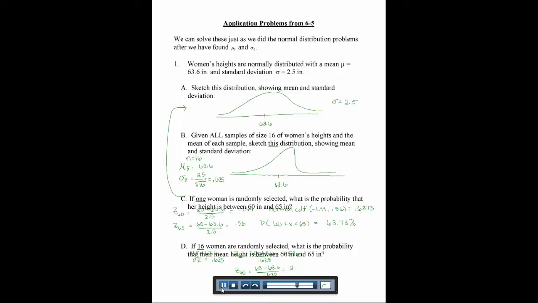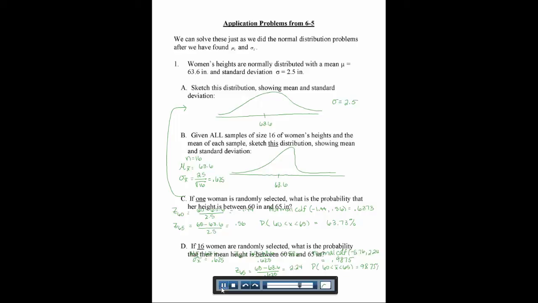And if we do the z-score of 65, we would have 65 minus 63.6 over 0.625, which would give us 2.24. So again, now that we have these z-scores using the different standard deviation, we go back and use the normal CDF, just like we did above, from negative 5.76 to 2.24. And we see our probability here is 0.9875. So if we take 16 women and take their average, the probability that their mean height is between 60 and 65 is